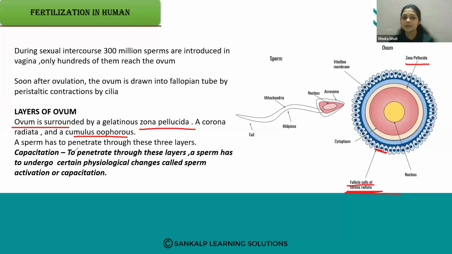Then a sperm has to penetrate through all these three layers. When the sperm meets the ovum, it should break down all these layers, then it should enter and meet the ovum. So there is a word, capacitation. To penetrate through all these layers, a sperm has to undergo certain physiological changes called sperm activation or capacitation.